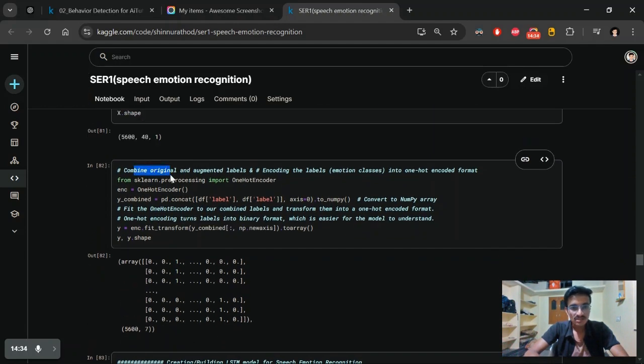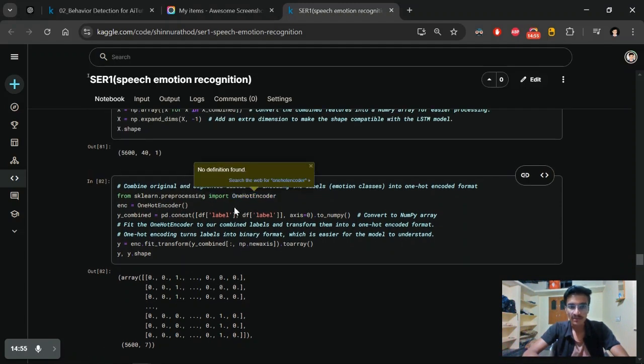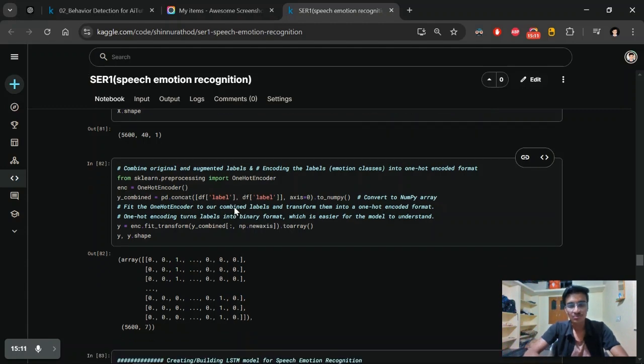Again here, combining the original and augmented labels. We definitely augmented the independent variable, the audio, but we should augment those labels as well. So here we are applying one hot encoding, because our label contains categorical values. To convert that categorical data into numbers, we need to use this one hot encoder technique.